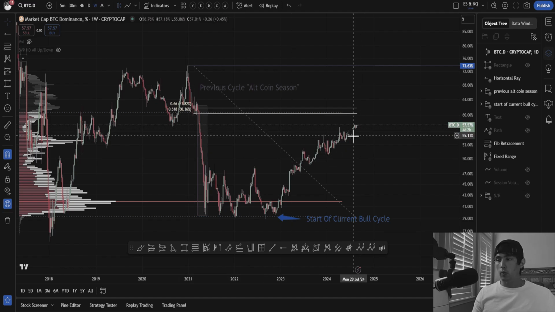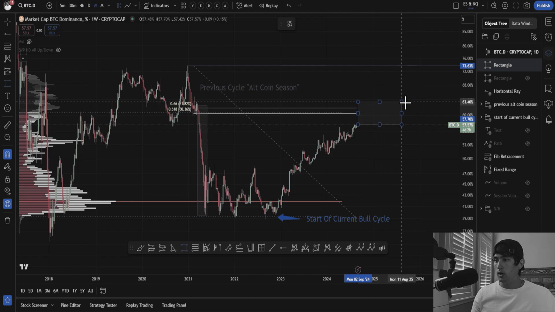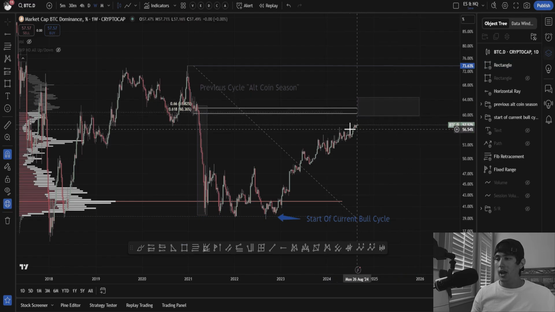So ultimately, I think we make one more big push up on the Bitcoin dominance chart to that very high confluence area, anywhere from 60 to 65%. So if you were to draw a little box out, somewhere in this zone, right, is where I think we have very high confluence for a bounce. But I do think we have one more big push up into this level.